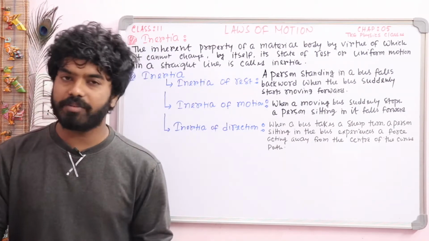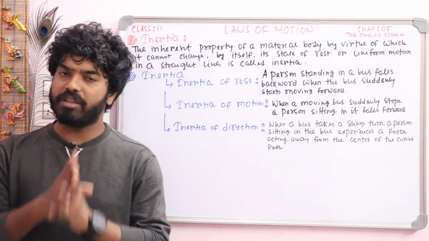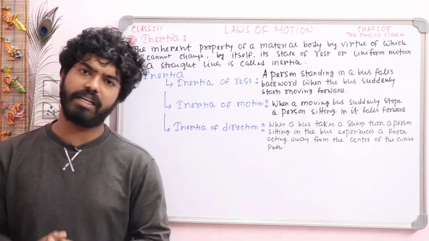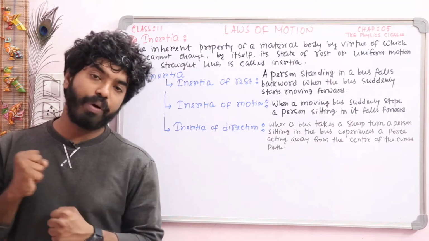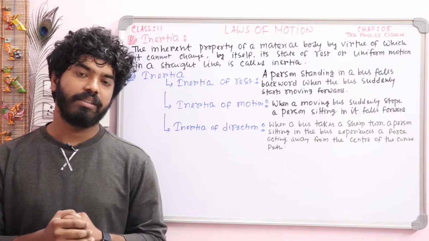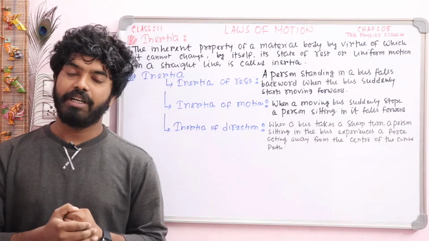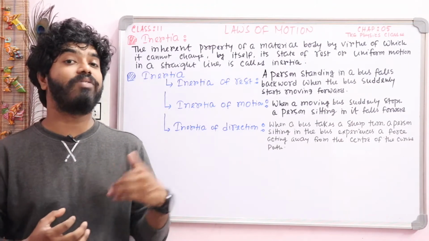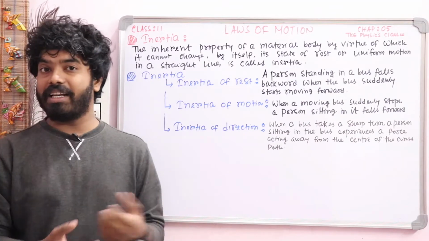For knowing this chapter, first of all you have to know the basic concept. In motion in a straight line, we learned when a body is moving, it has an initial velocity, and after some time the body attains a final velocity, that is acceleration.